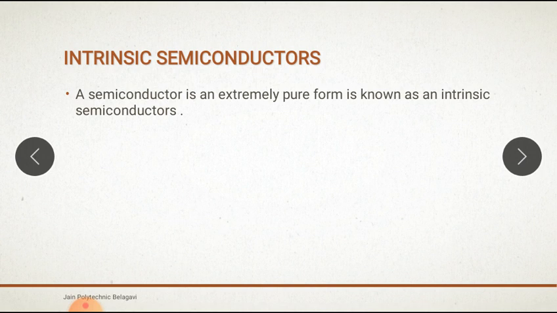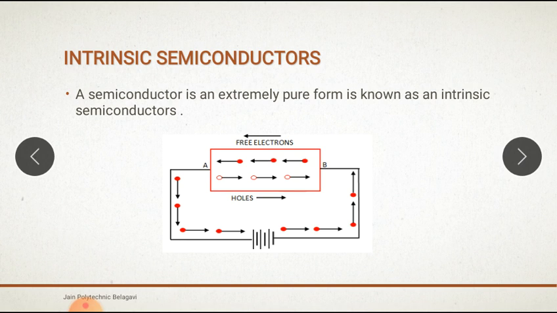A semiconductor in an extremely pure form is known as an intrinsic semiconductor. In this semiconductor, even at room temperature, hole-electron pairs are created. It means the number of holes equals the number of electrons. This is the diagram of intrinsic semiconductors.